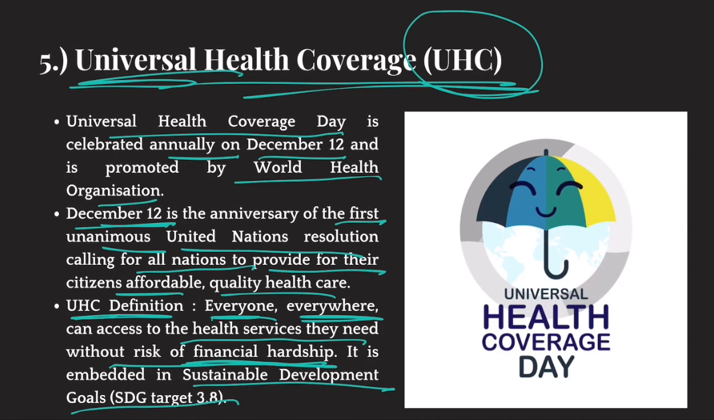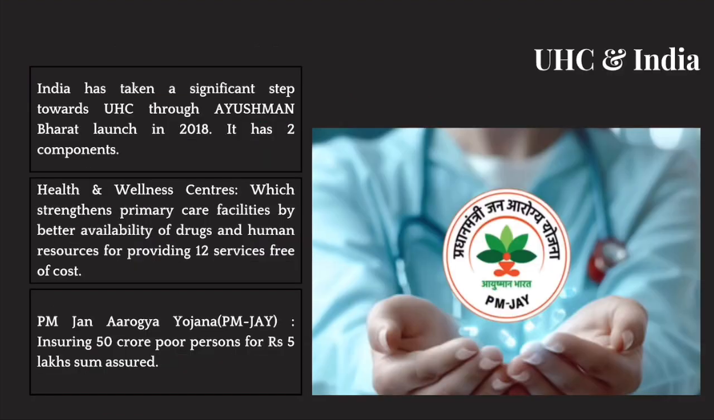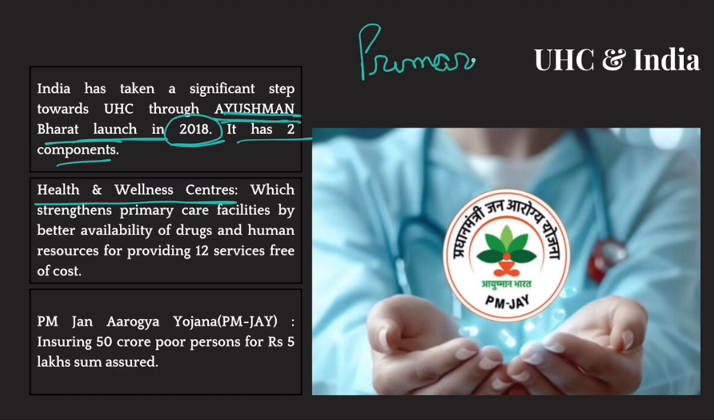Now India did take a step towards universal health coverage, and that step was taken through the Ayushman Bharat program. The Ayushman Bharat program was launched in 2018, and it had two components. One, the government would open health and wellness centers in different locations in India. These would be primary healthcare centers, which would provide first aid and some medicines. Basically, they would provide 12 services: BP checkup, health checkups, and whatnot.